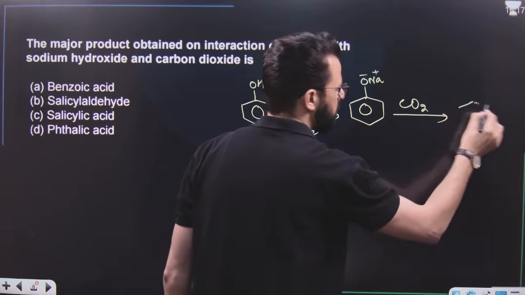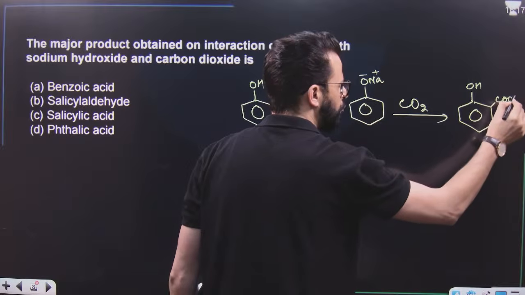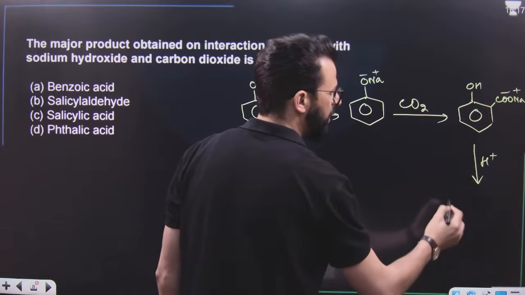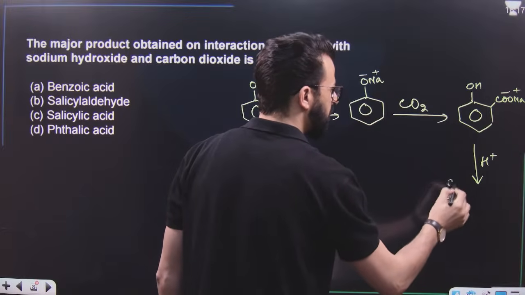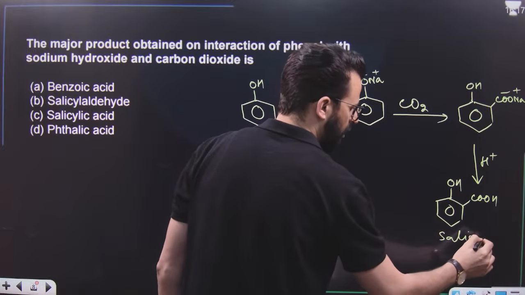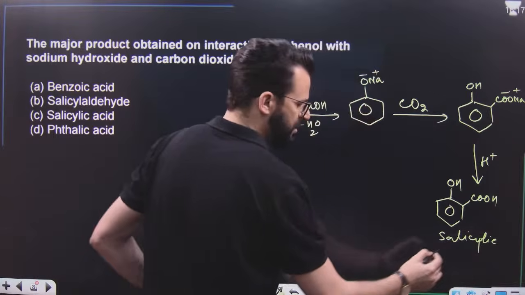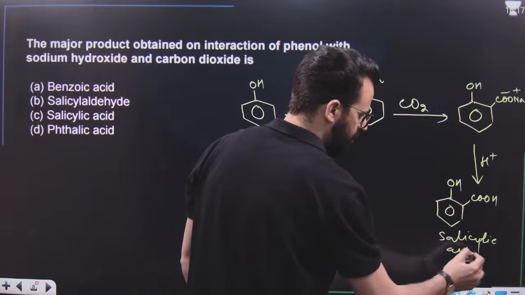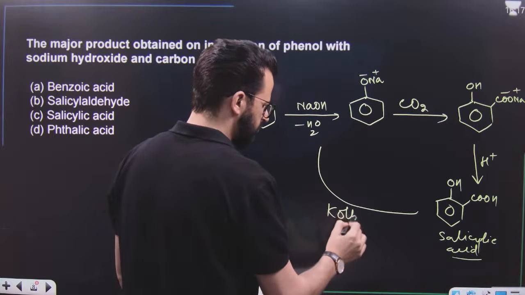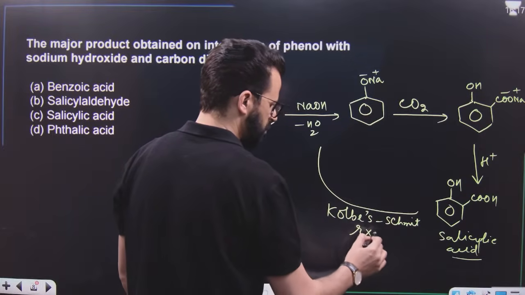We know it results in the formation of this one. This is the sodium salt of a carboxylic acid. If this is further acidified, then we will get salicylic acid, orthohydroxy benzoic acid. So salicylic acid is obtained. And this whole reaction is known as the Kolbe-Schmidt reaction, or you can say Kolbe's reaction. So this is the Kolbe-Schmidt reaction.